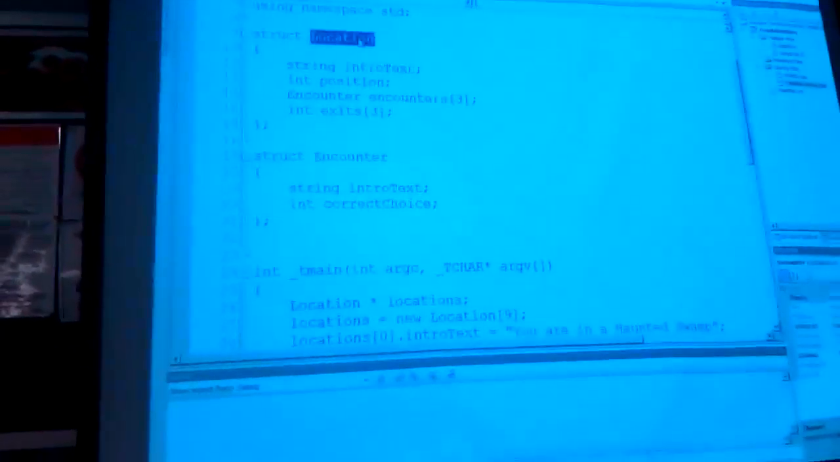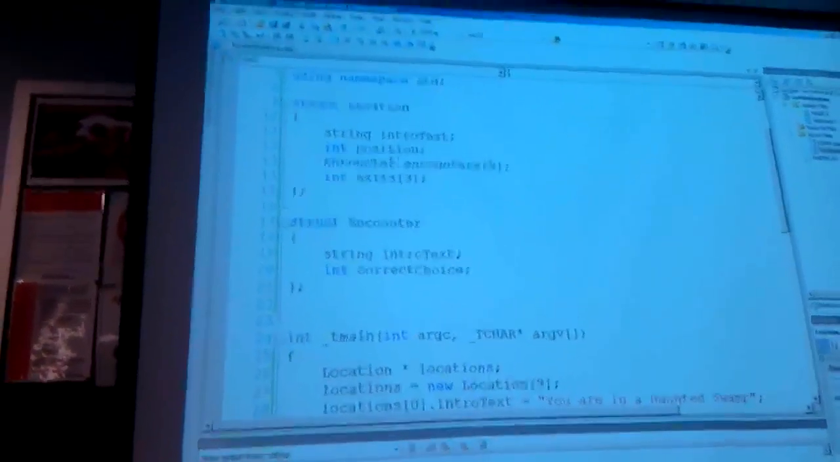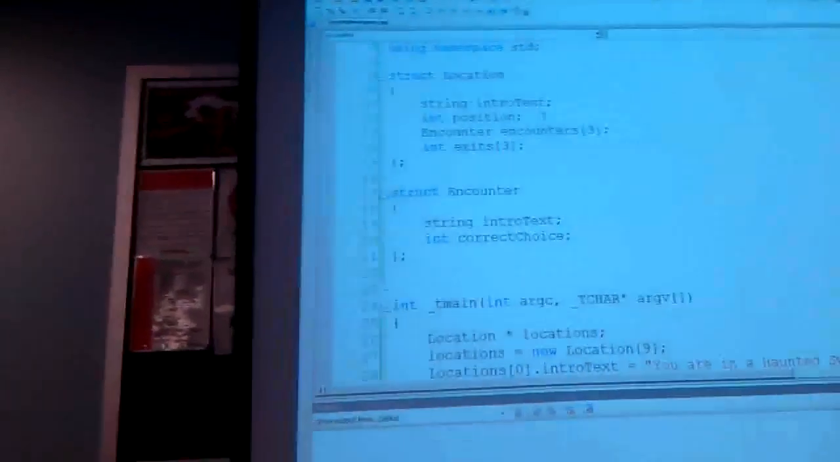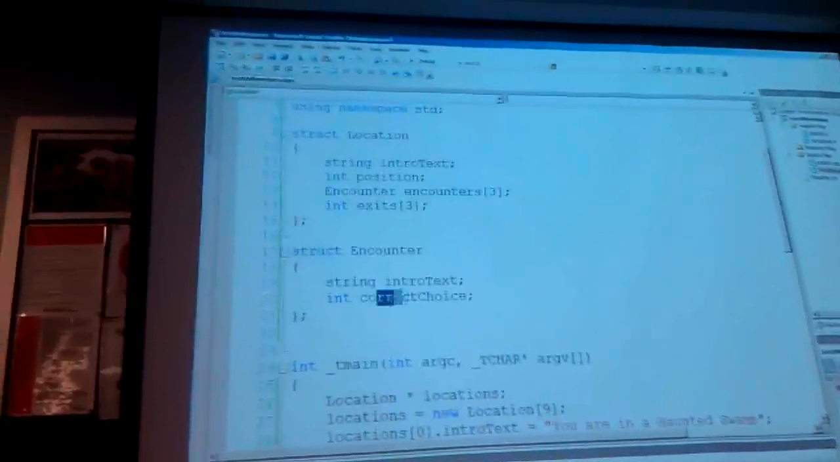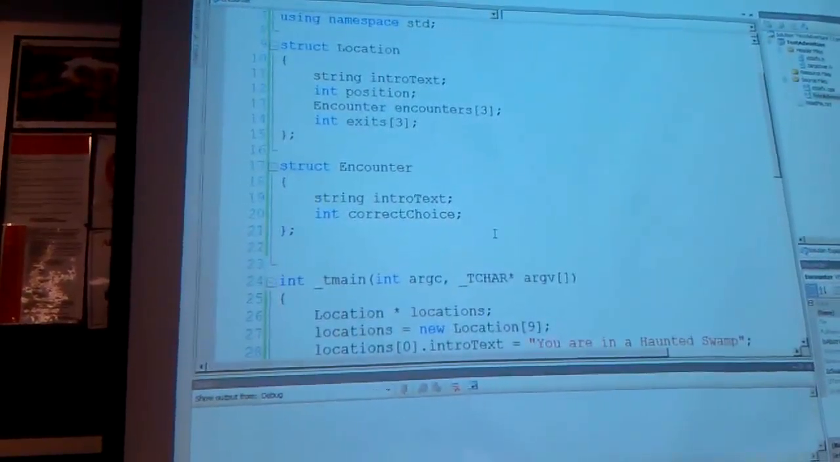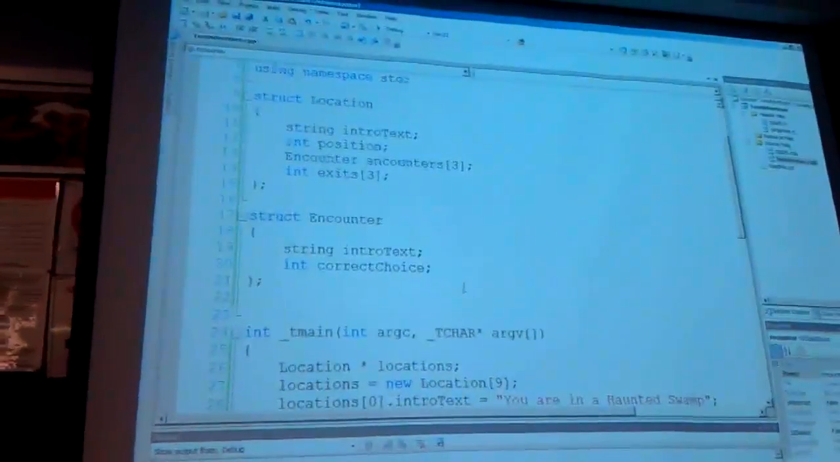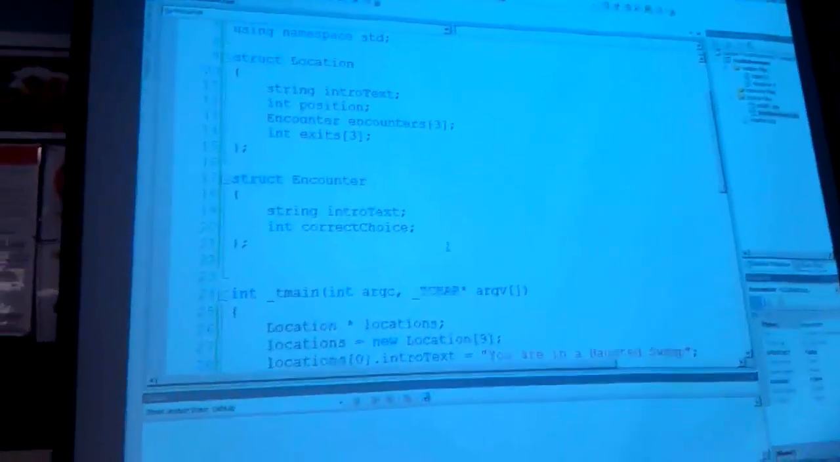So locations introduce themselves, they know where they exit to, they have a list of encounters. So when you go to a location, it'll display the intro. Then based on your level, it'll give you an encounter. Every encounter will have a correct choice to succeed, or you'll die. We could do lives. But that brings up an important thing.